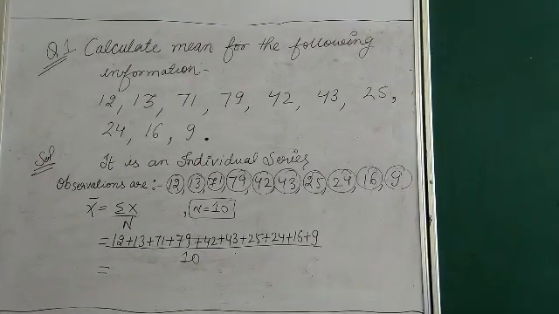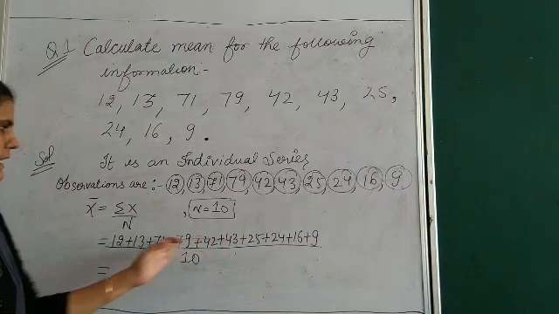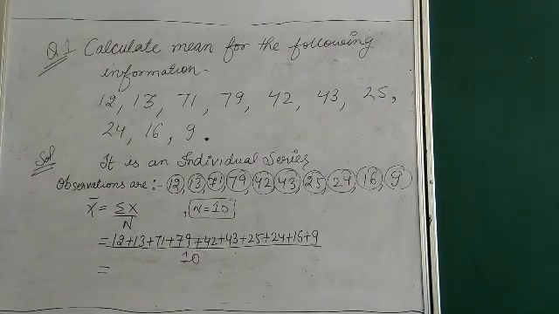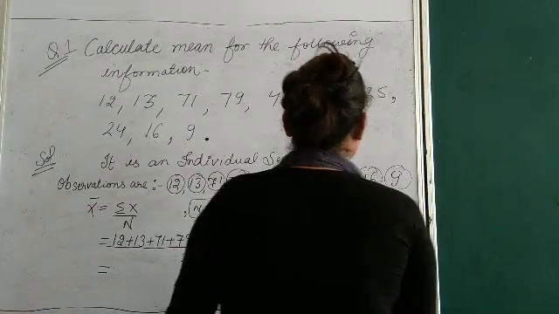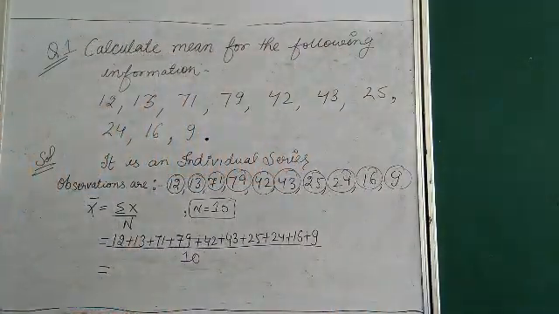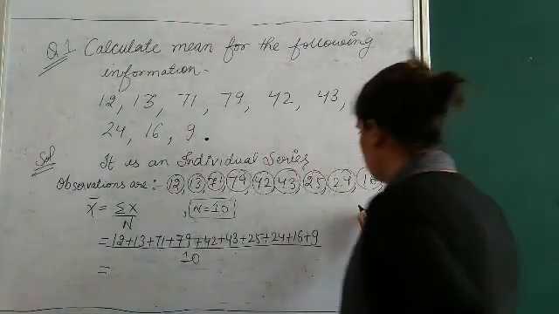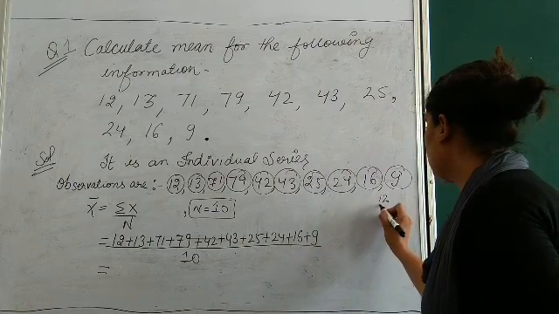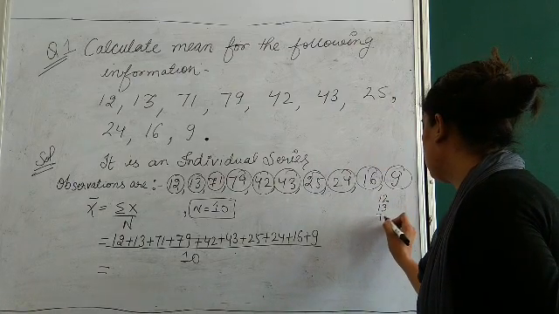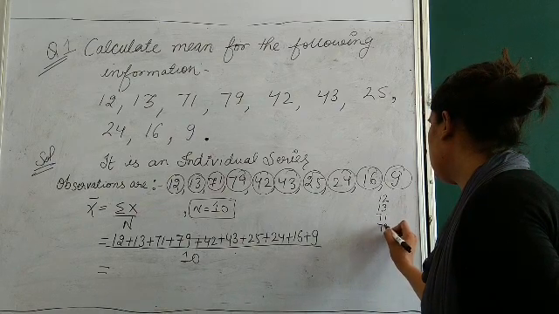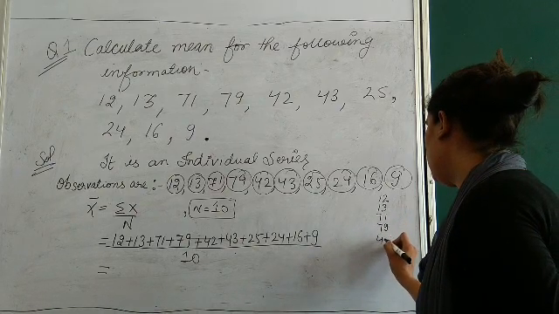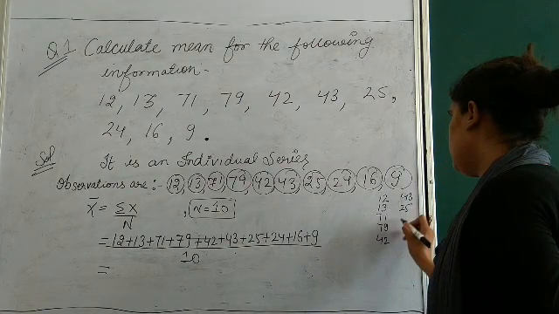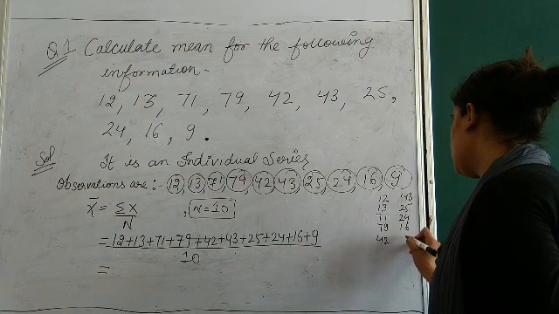I hope you know what you have to do now. You have to add all these values. Let's add in the rough part. Let me take this side as the rough part. So let's write 12, 13, 71, 79, 42, 43, 25, 24, 16 and 9. Let me make pairs.